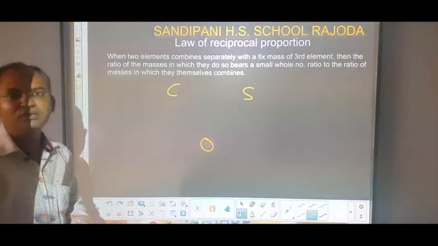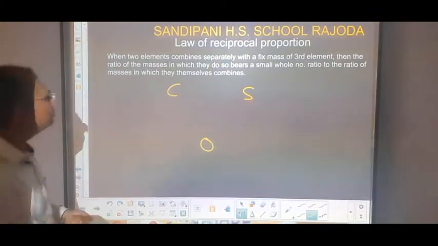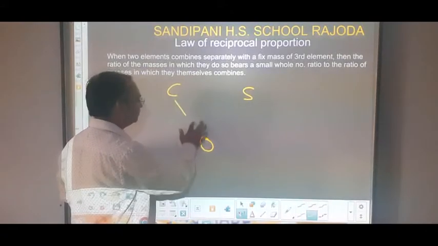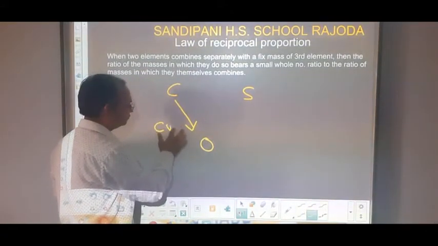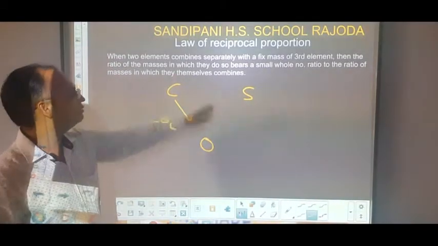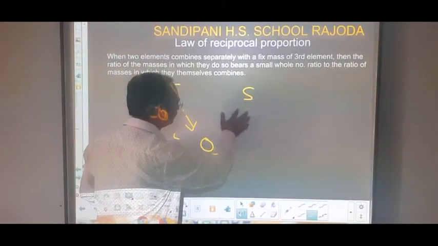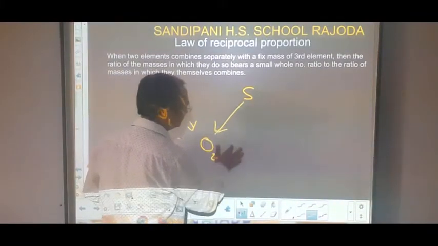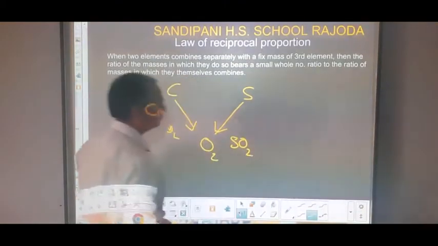So carbon, sulfur and oxygen. Now you know when carbon combines with oxygen, they form CO2, and whenever sulfur combines with oxygen, it forms sulfur dioxide, that is SO2.